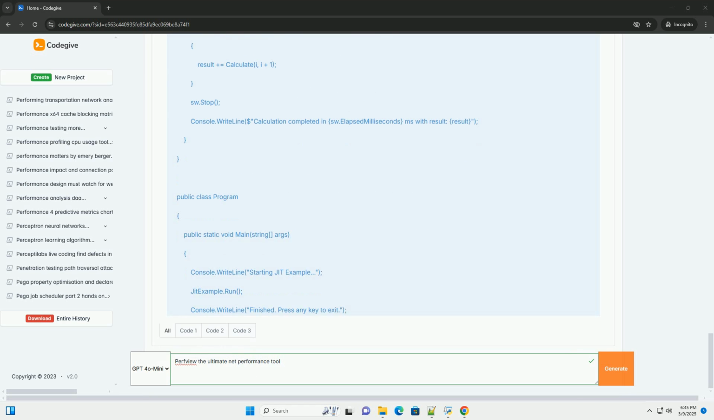4. Symbol server configuration: PerfView can be configured to download symbols from symbol servers, for example the Microsoft Symbol Server. This is essential for resolving addresses to function names. 5. Memory analysis: PerfView has advanced features for memory analysis, including heap dumps and object lifetime tracking. 7. Tips and best practices.